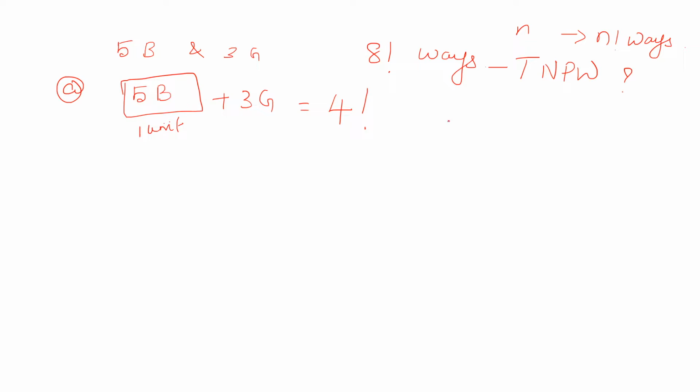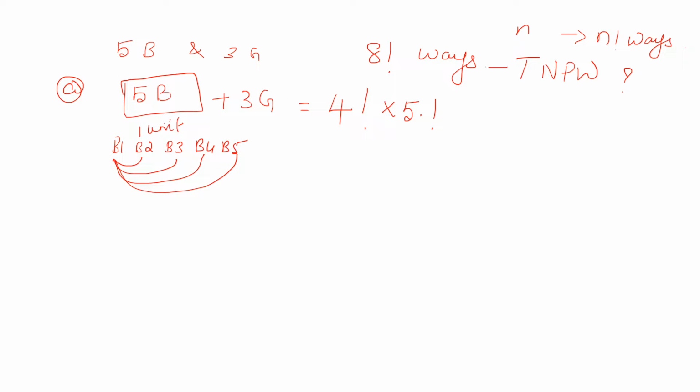Is this the answer? Is it over? No. Inside these 5, for example, if I write B1, B2, B3, B4, B5, this is one arrangement. B1 and B2 can be interchanged, right? B1 and B3 can be interchanged, B1 and B4, B1 and B5. Like this, there are so many other possibilities. So these 5 people can be arranged in a row in 5 factorial ways. That is to be multiplied. So 4 factorial into 5 factorial.